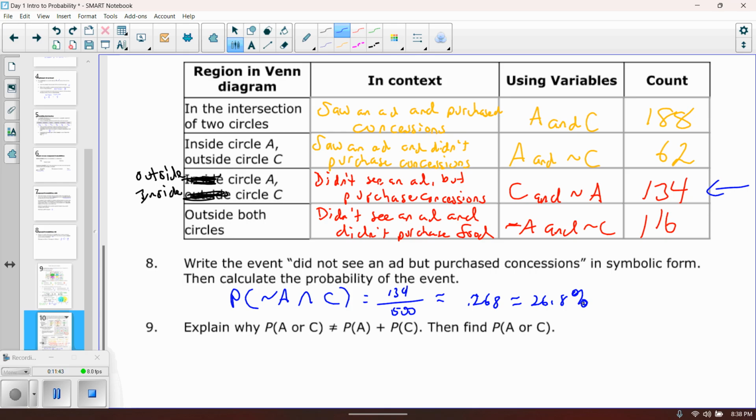And then the last part says to explain why the probability of A or C is not equivalent to the probability of A plus C. Well, we did that same kind of thing in the previous problem. We could certainly show it by doing the additions and subtractions and all that kind of stuff. But again, it's mostly because of the intersection occurring twice.